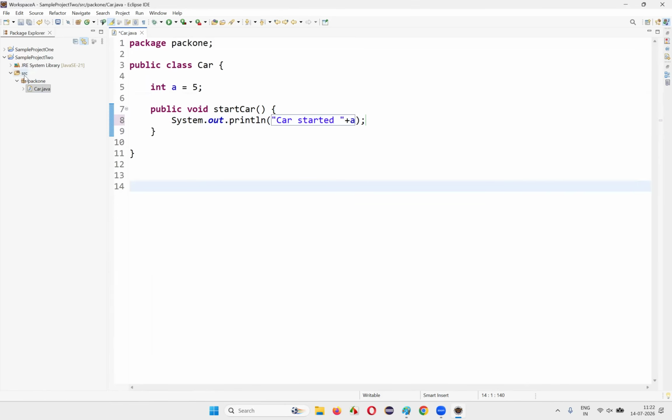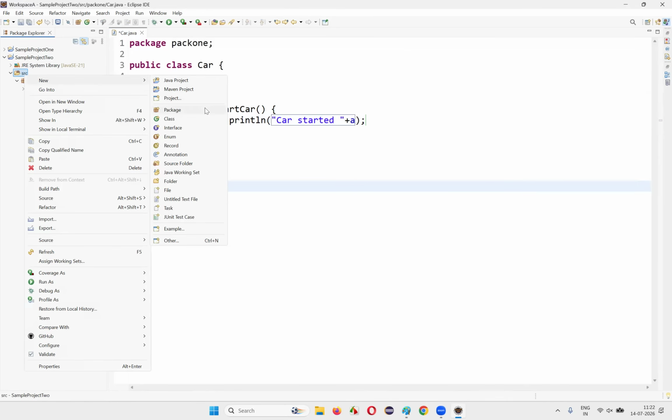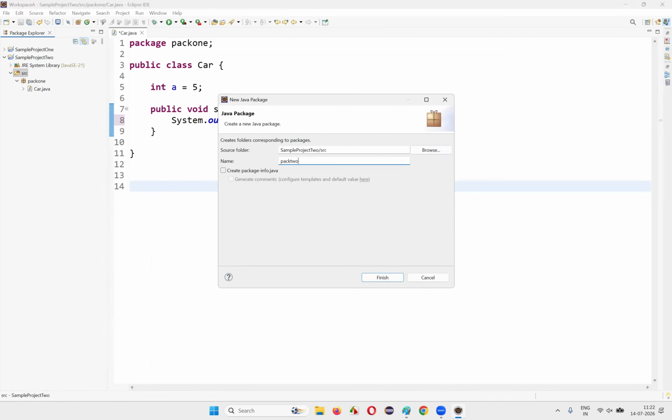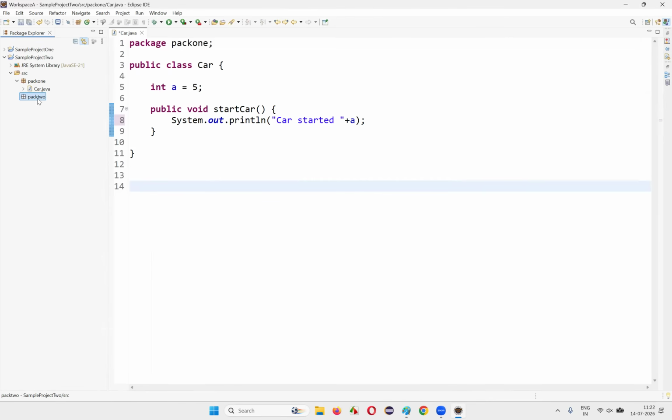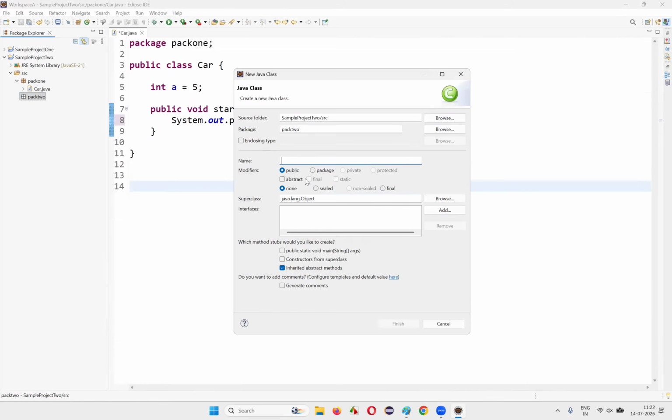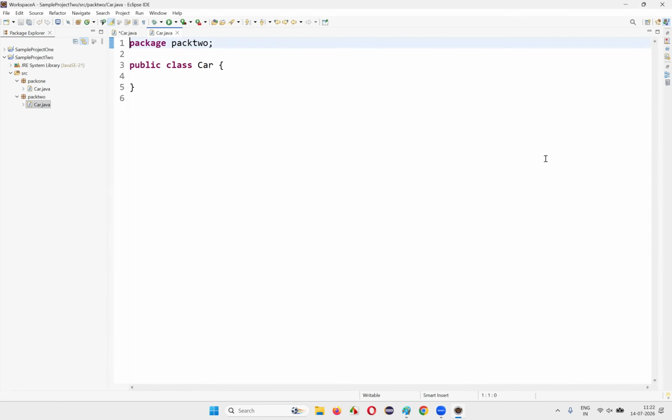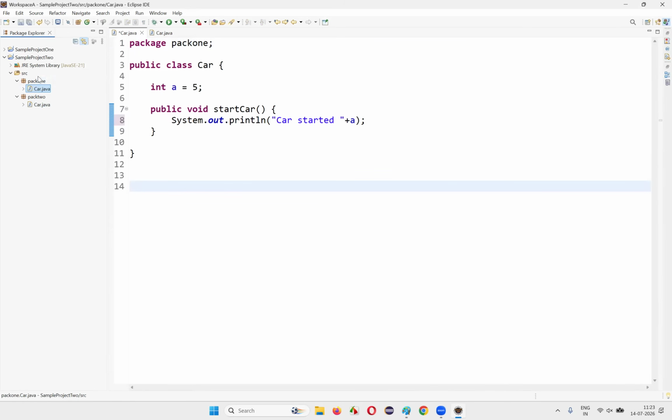Now I'll create one more package, guys. Create new package here. I'll name this package pack2. Finish, and under this package I'm going to create another class, and here I'll give the same class name, that is car. Inside the same project I'm trying to create a duplicate class. Finish. You see, am I getting any errors right now? If I'm creating duplicate classes under different packages in Java, even though they belong to the same project, I'm not getting any error.